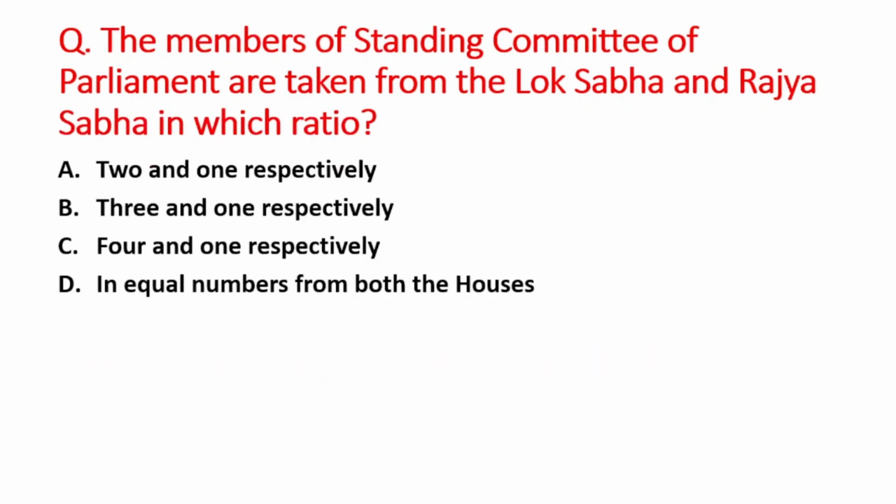Next question is the members of Standing Committee of the Parliament are taken from the Lok Sabha and Rajya Sabha in which ratio? A option is 2 and 1 respectively, B option is 3 and 1 respectively, C option is 4 and 1 respectively, and D option is in equal numbers from both the houses. The right answer is option A, that is 2 and 1 respectively.